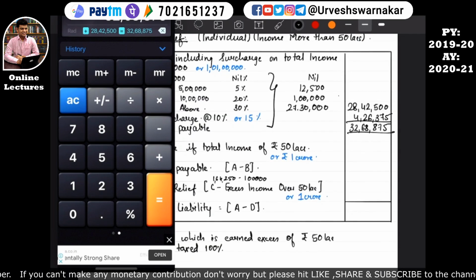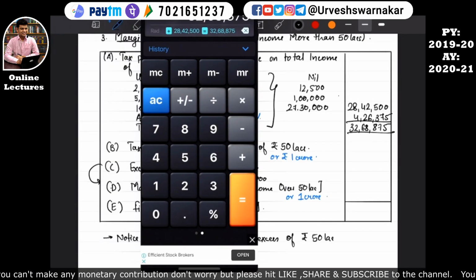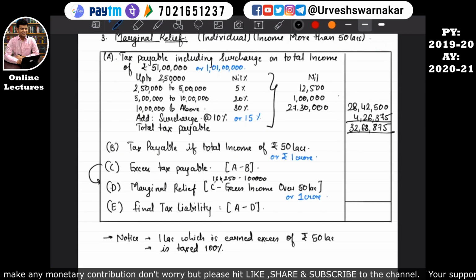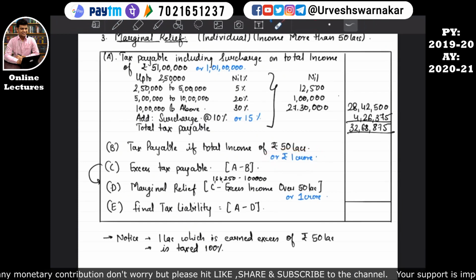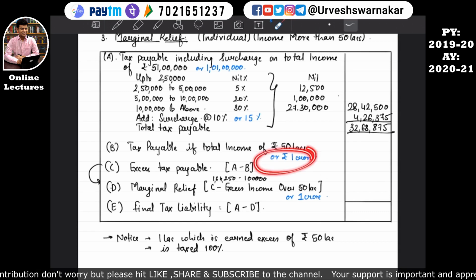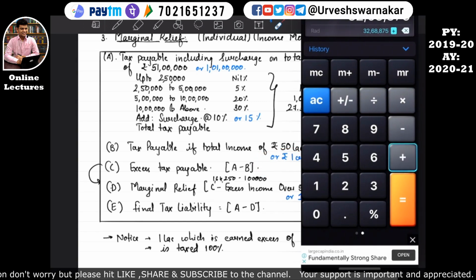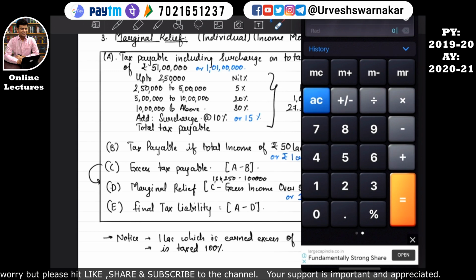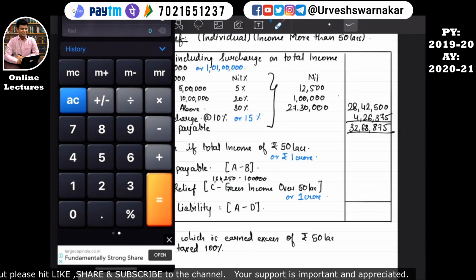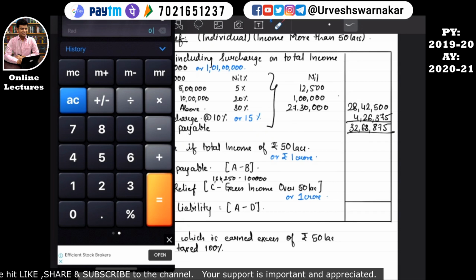Here we have to calculate the tax payable if the total income would have been 1 crore. If the income would have been 1 crore, then the surcharge applicable would be 10%. So let's calculate the tax if the income would have been 1 crore. For the first 2,50,000, nil. For the next 2,50,000, 12,500.